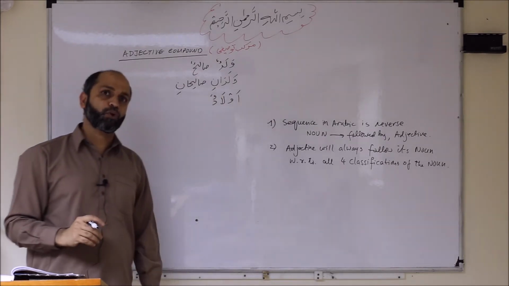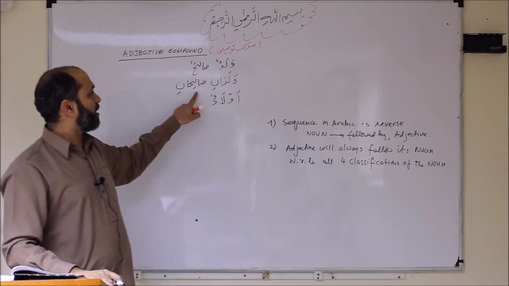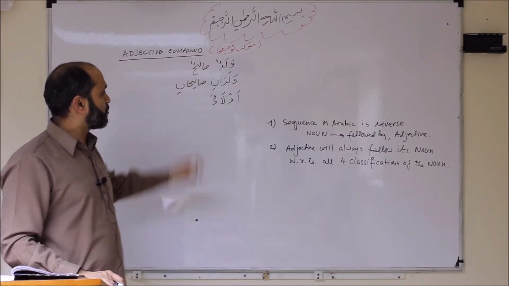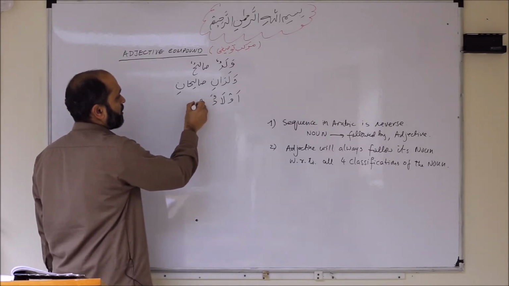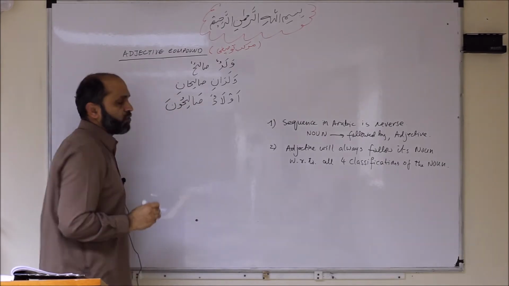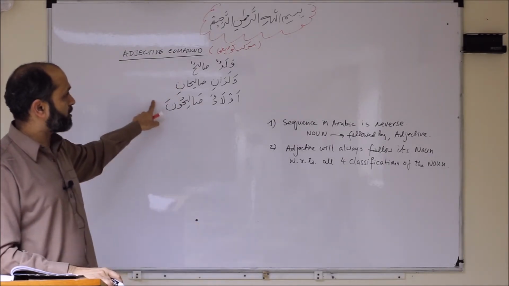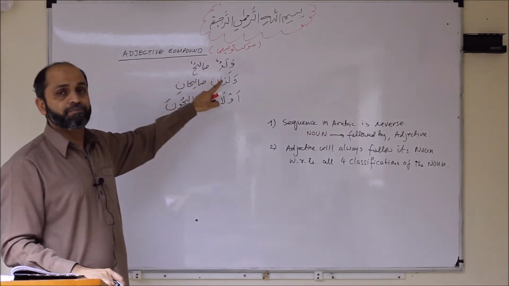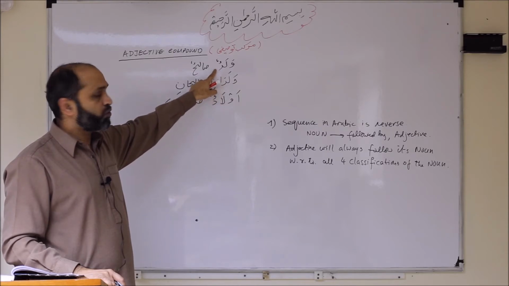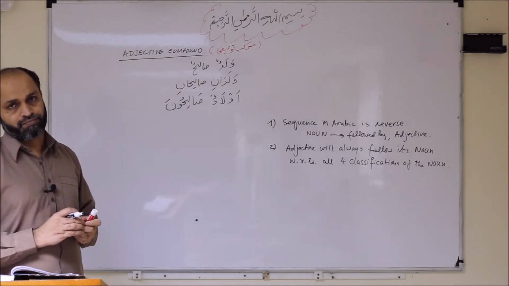Awladun is a broken plural. Now salihani was a dual, salihun is a singular. So the plural of salihani would be what? Salihuna. So awladun, salihuna. Now you can see in these examples that we are changing the singular to dual and to plural.